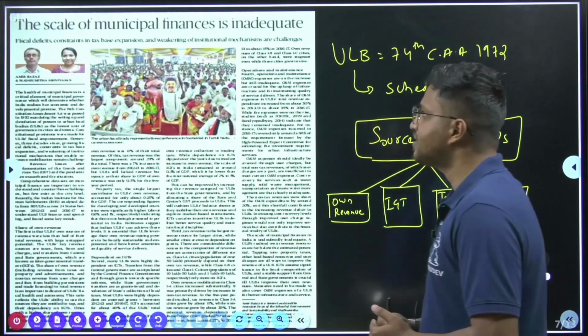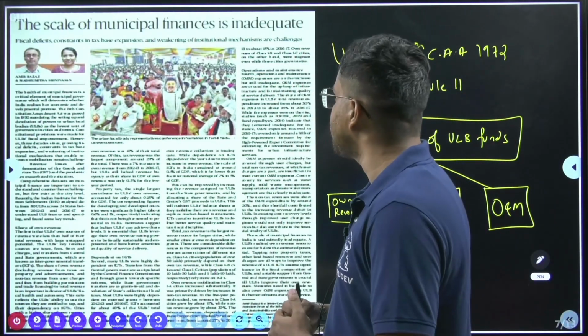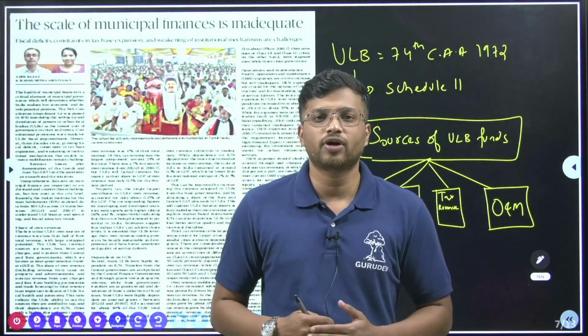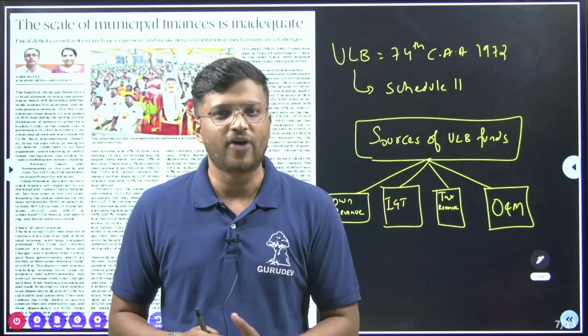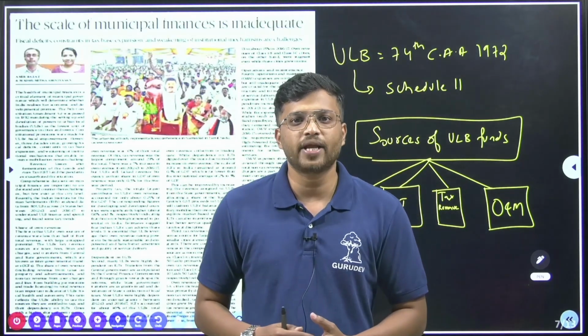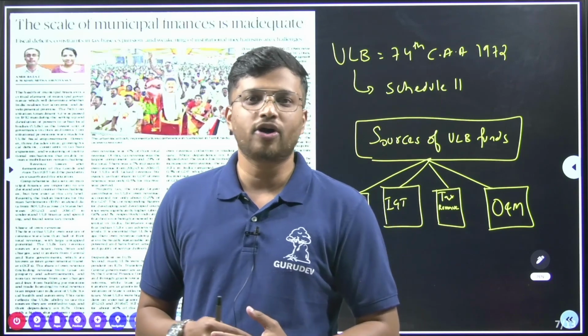Then this is from your editorial section: the scale of municipality finance is inadequate. See, the ULBs, the urban local bodies, have always been suffering from a deficit of finances. Because of this deficit, there are so many projects and works that these urban local bodies are not able to fulfill.